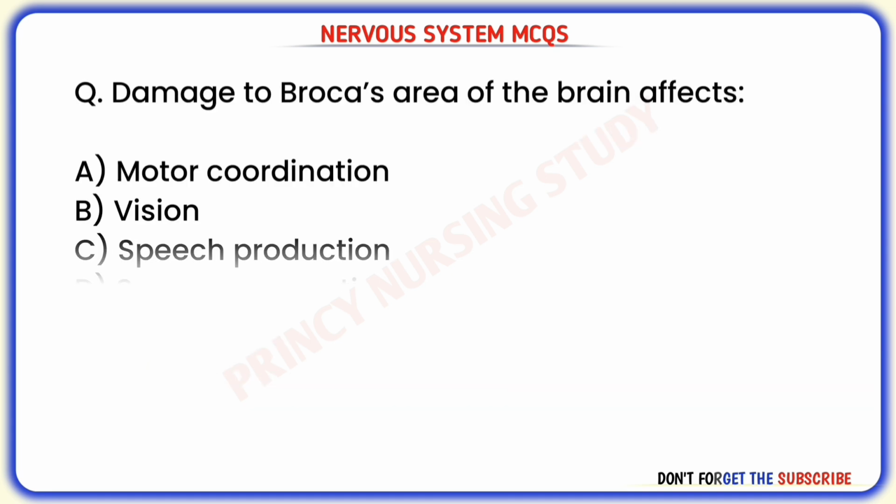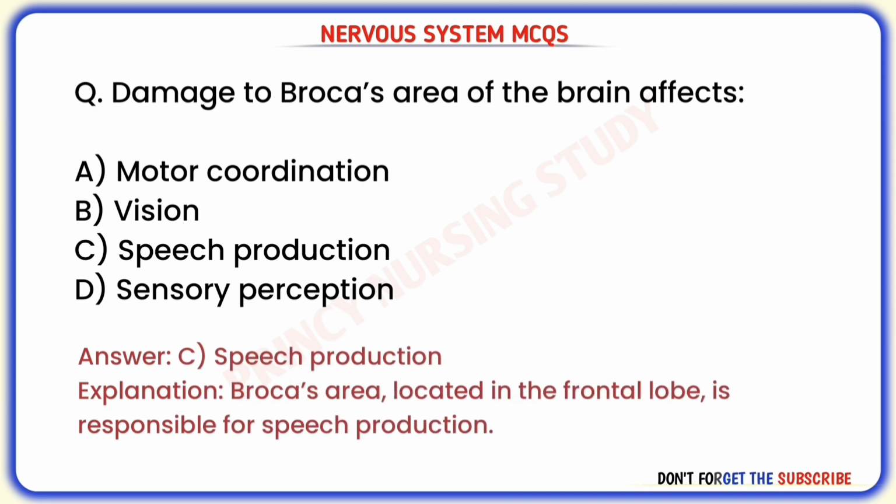Next question. Damage to Broca's area of the brain affects. Correct answer is C. Speech production. Broca's area, located in the frontal lobe, is responsible for speech production.